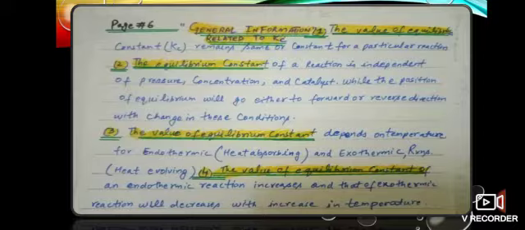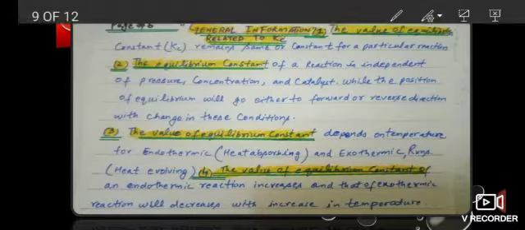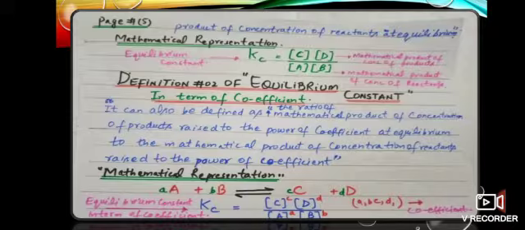Like suppose in the previous page, at the below side, we have the equation a mole of A plus b mole of B. So suppose I am adding from the outside one of the reactants, maybe A or B, in some number of moles. It will only cause a change in the position of equilibrium. Like when the amount of reactant is increasing, the reaction goes in the forward direction. There will be no effect on the value of Kc. Only the position will change.